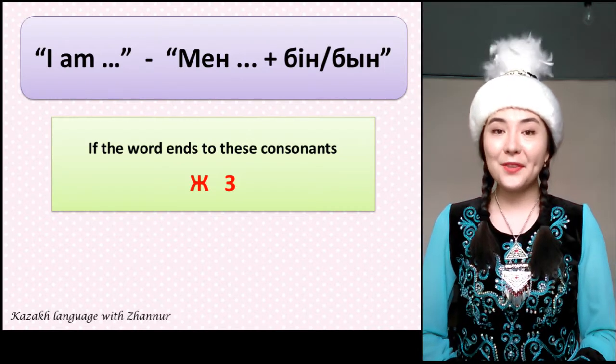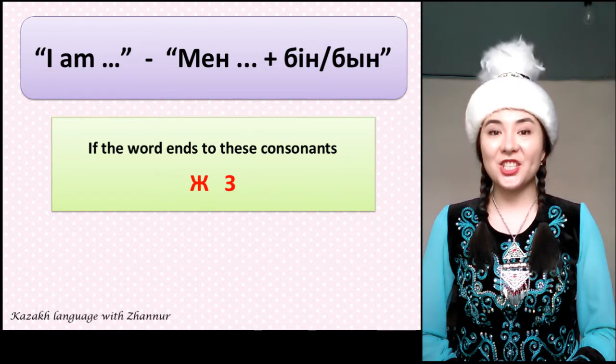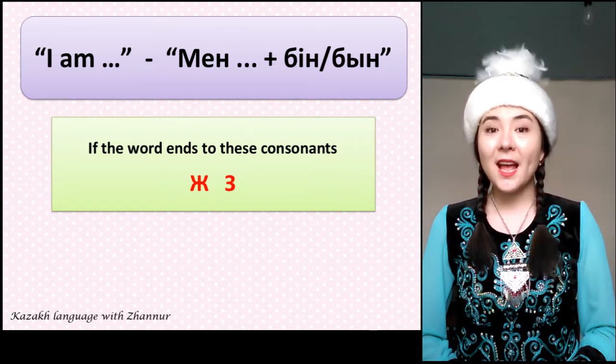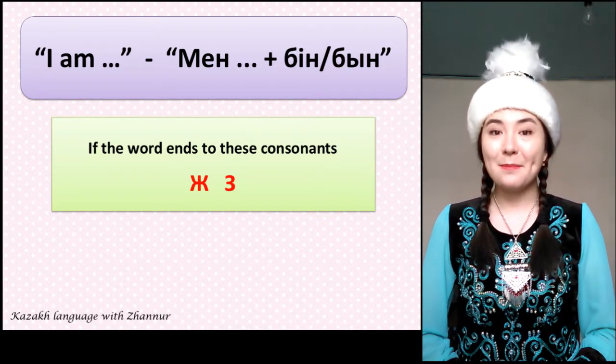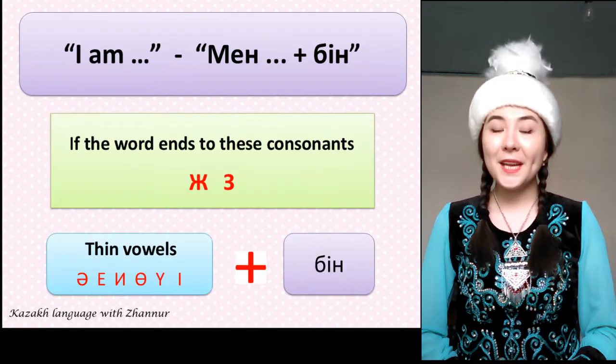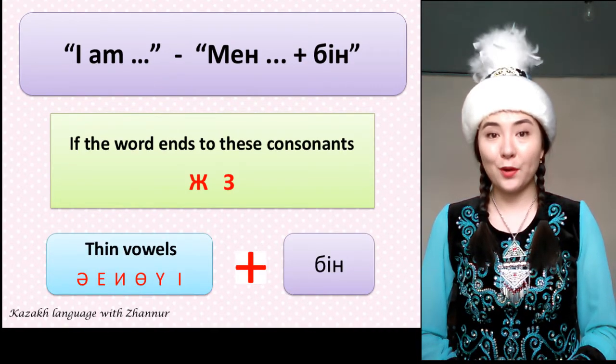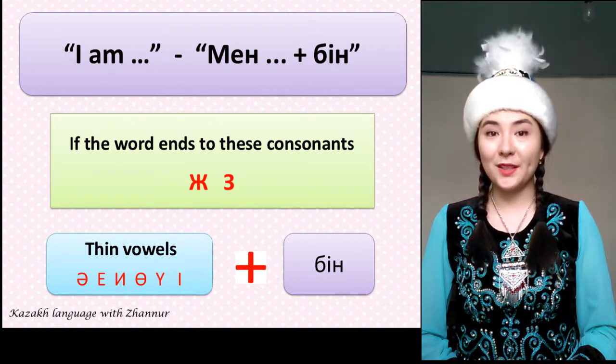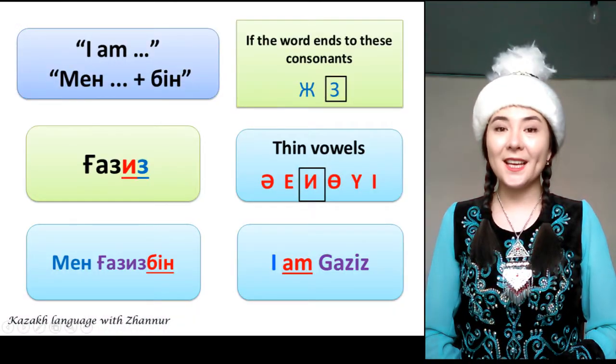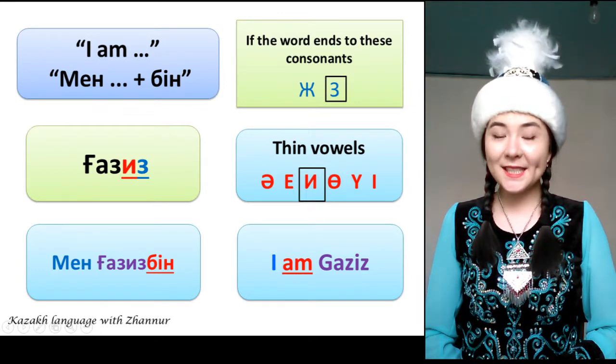If the word after men ends in zh or z consonants, then we add the endings bin or bun. We add the ending bin if the last vowel of the word is a thin vowel. For example, мен ғазизбін. I'm Ghaziz. Ghaziz is a name.